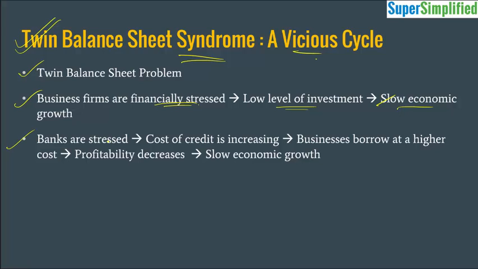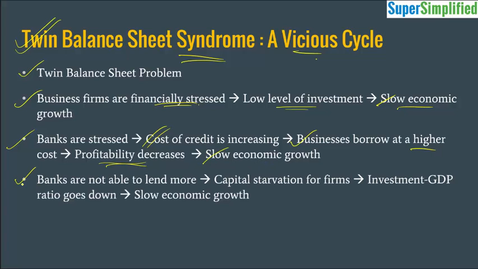And the banks are also stressed, and banks are the institutions which feed capital into the economy, and capital is one of the requirements for economic growth. So the cost of credit is increasing with time because the banks are stressed, right? So even if businesses borrow, they have to borrow at a higher interest rate. So borrowing cost is increasing for them, so automatically profitability comes down, and this again leads to slow economic growth, right? And the banks are not able to lend more, right? They have limited lending options now, so this leads to capital starvation in the economy.